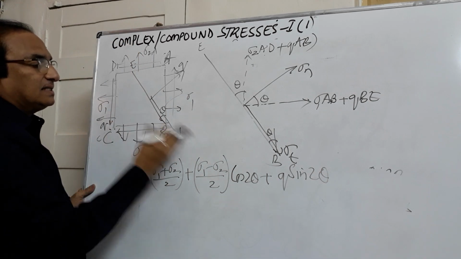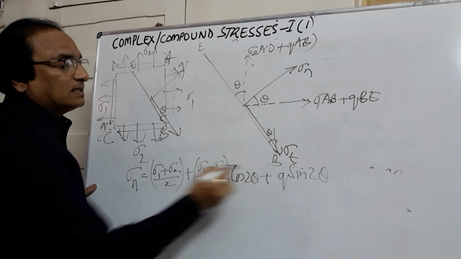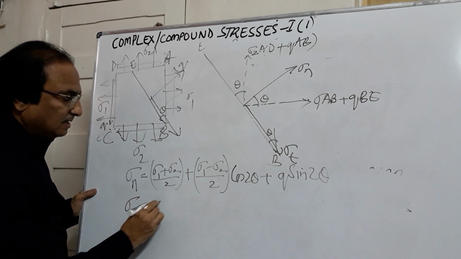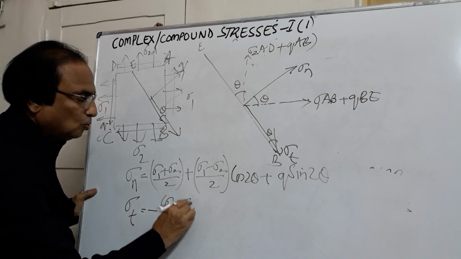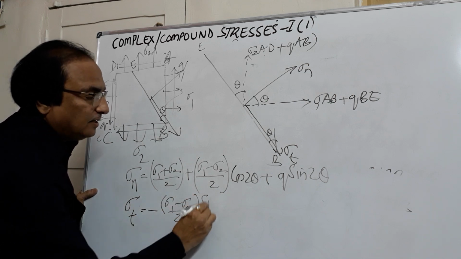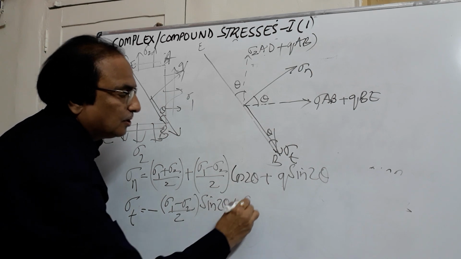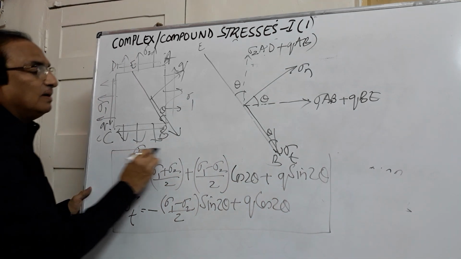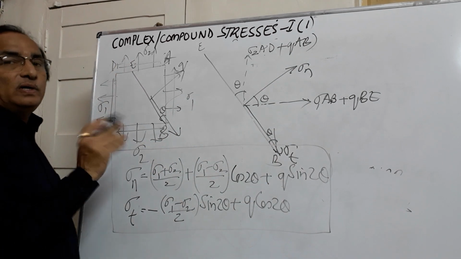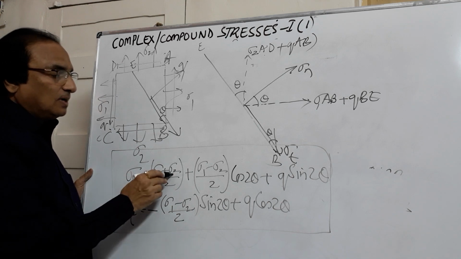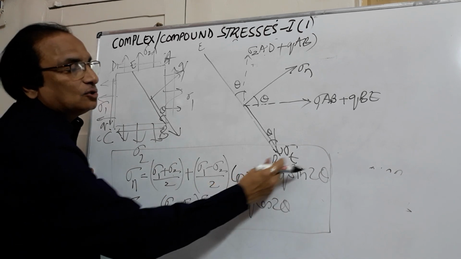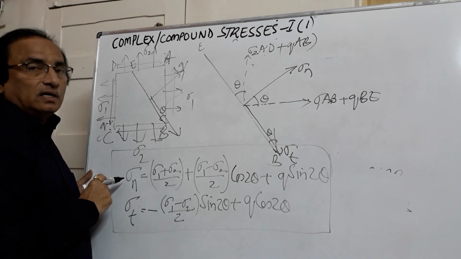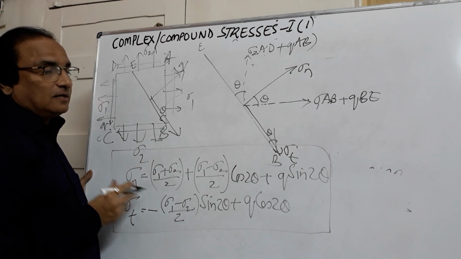If you see the last case and this case, this Q has come into play here, and the tangential stress is given by minus (sigma 1 minus sigma 2) by 2 sin 2 theta plus Q cos 2 theta. So these are the ultimate equations. If you remember these equations, you can apply to any type, whether sigma 1 is there or sigma 2 is there or Q is there. If Q is 0, this part will go away. These are the same formulas as you have seen in the earlier cases subjected to biaxial bending.